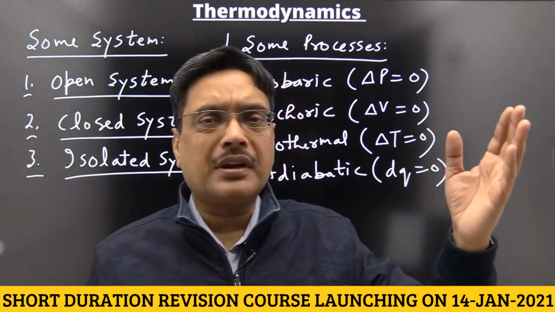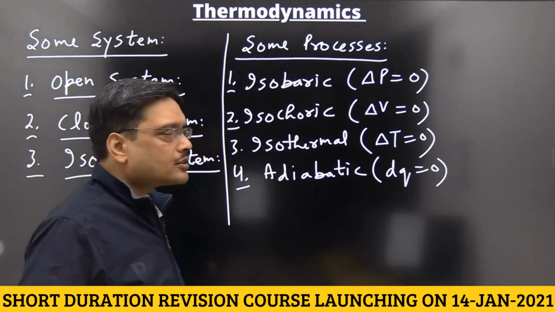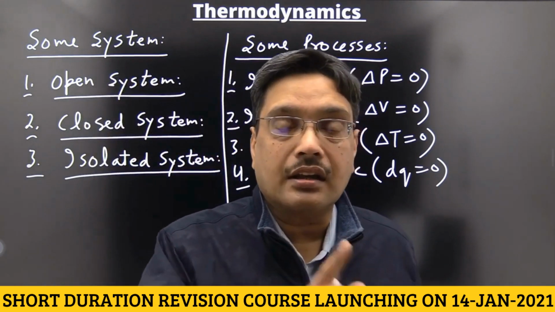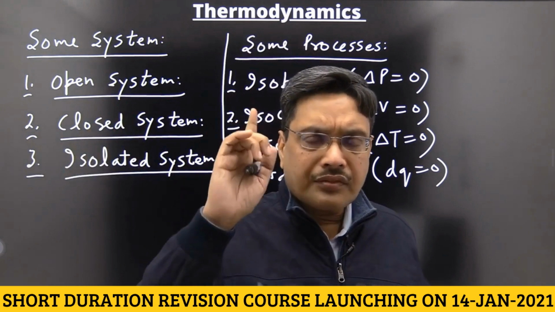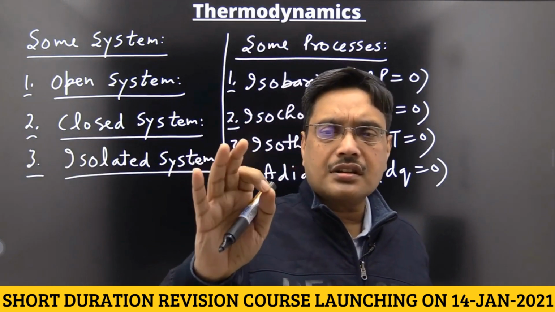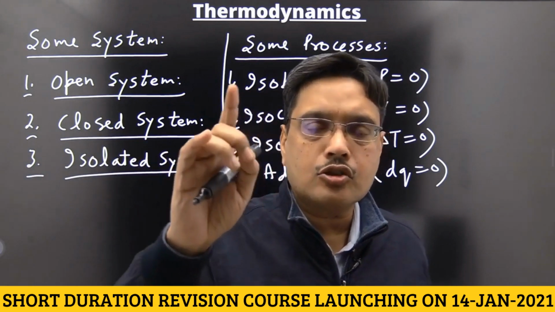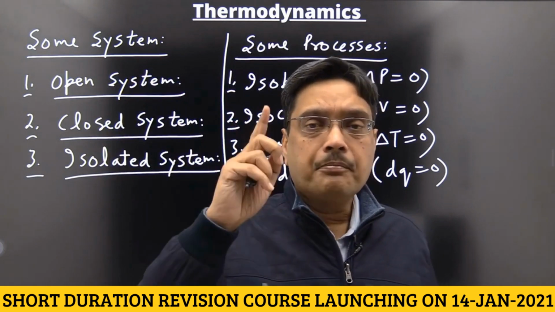They cannot be completely differentiated because they depend on the path. But Q plus W is equal to delta E, so Q plus W is the state function. If the question is which is the state function, Q upon W or Q plus W, then the answer is Q plus W, because Q plus W is equal to delta E.